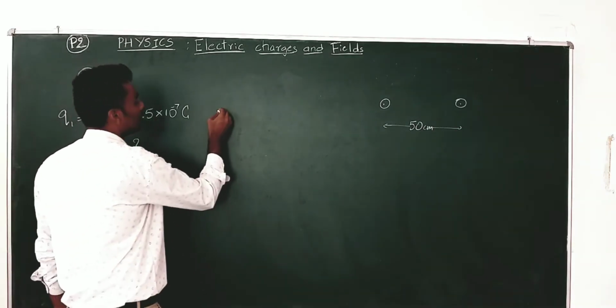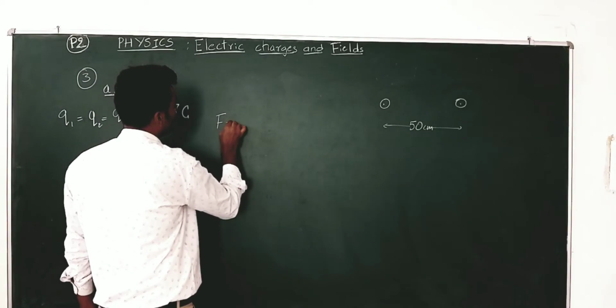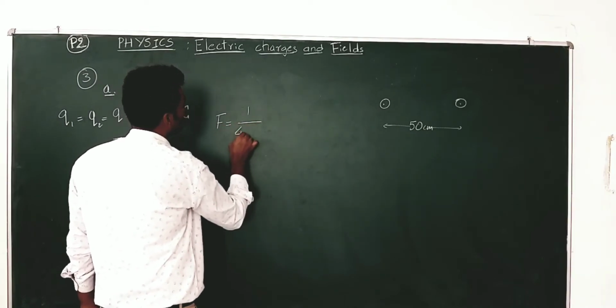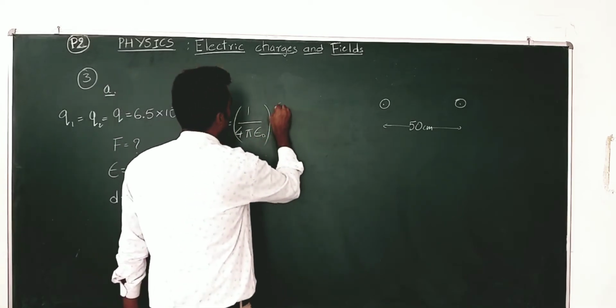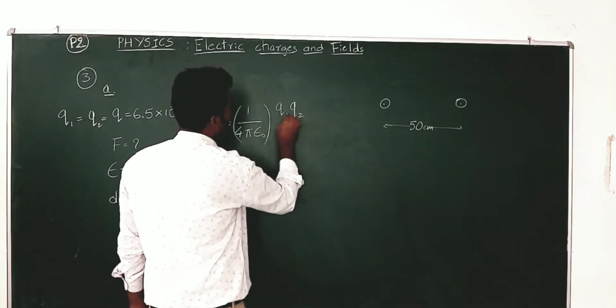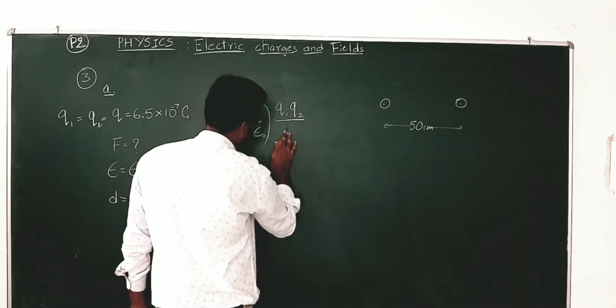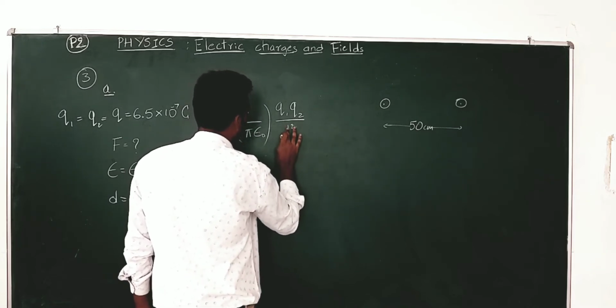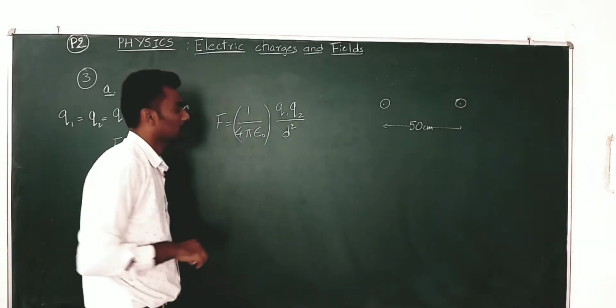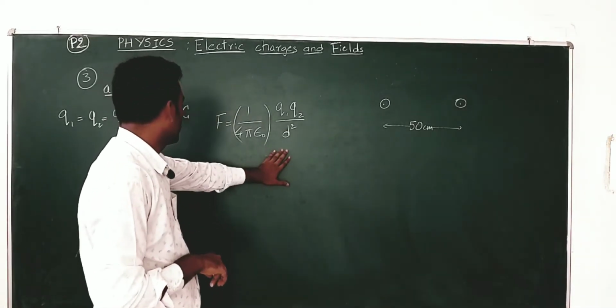Now, the force of repulsion between them, F is equal to 1 by 4 pi epsilon naught Q1 Q2 by R squared, D squared, both are fine. I am just sticking to what is there in the book, by D squared. This is the formula.